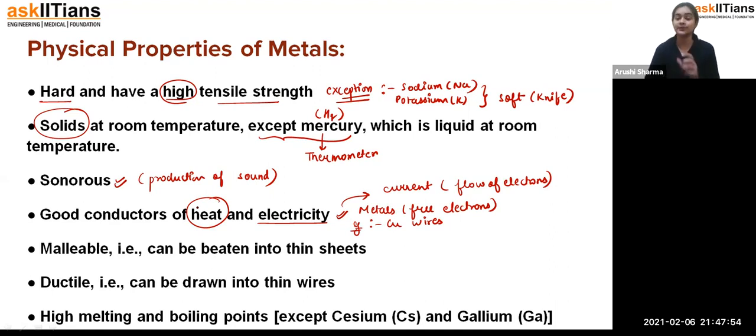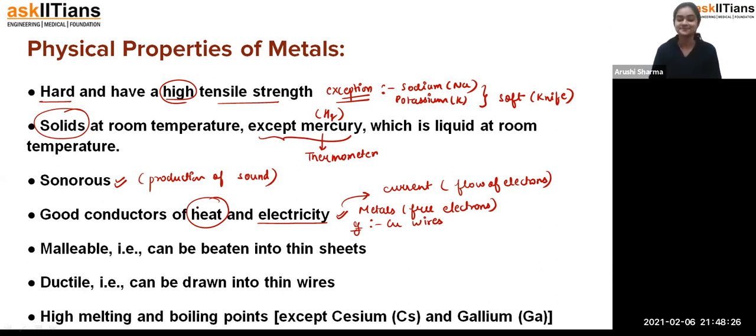And if we talk about heat, for example, at one end you have a candle, and at this end you are holding an iron rod, and you start heating it from this end. After some time, at the other end, you will start feeling heat. Why? Because the electrons are free and they are moving here and there, due to which there is a transfer of heat. And that's how the whole iron rod gets heated. So due to the transfer of heat, we can see that metals are good conductors of heat and electricity.